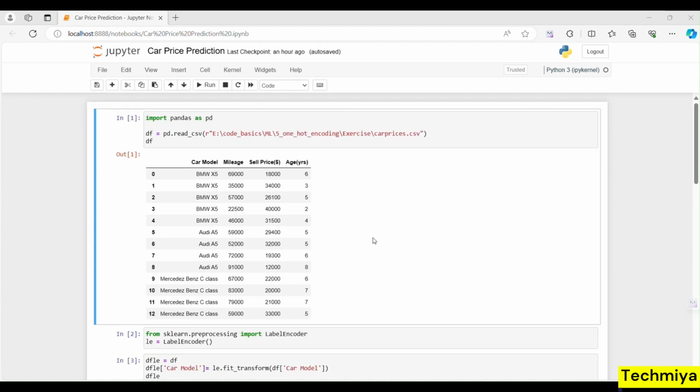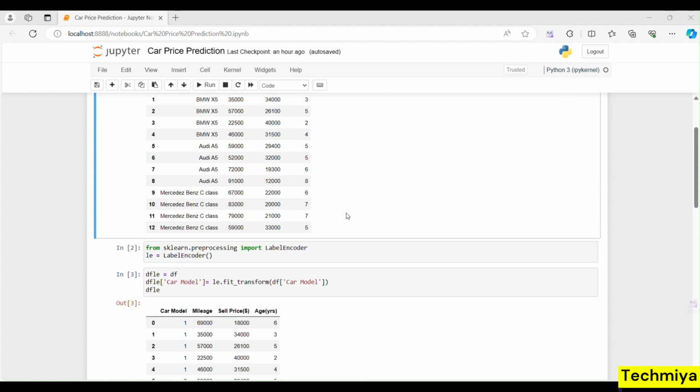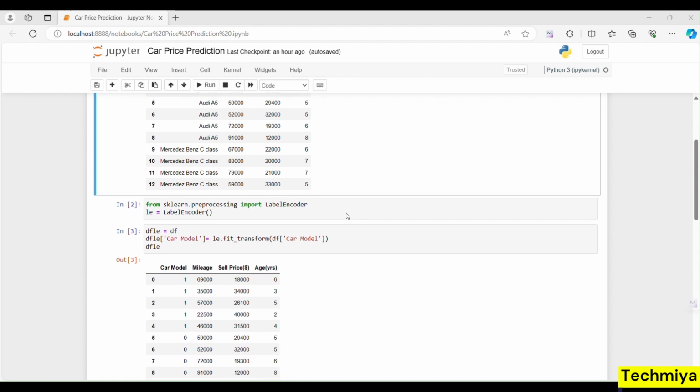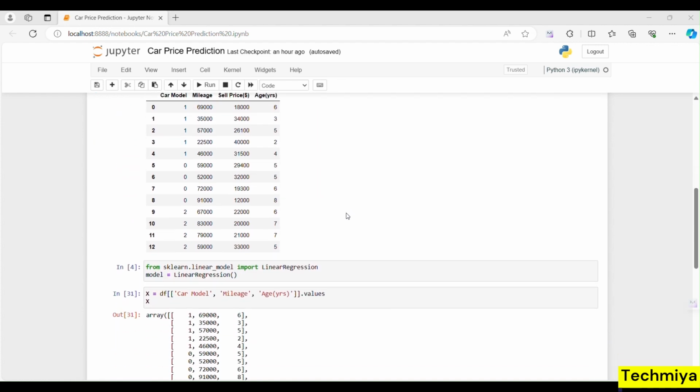So as you can see, car model is textual and we need to convert it into binary, and all the rest of the columns are in numbers. So we will make use of LabelEncoder from the scikit-learn library, use fit_transform, and pass the car model column. This will help us convert the textual data into binary. Next, we will import LinearRegression from the scikit-learn library, and we will initialize the class into an object called model.